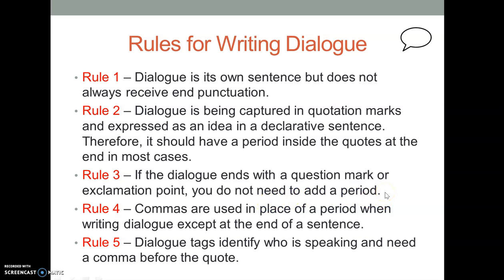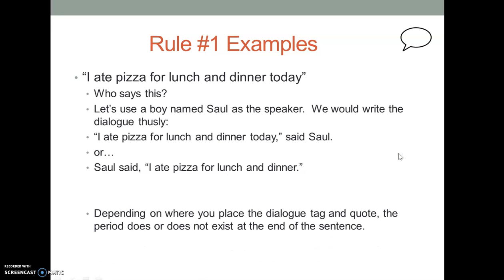We don't like that. Rule number 4, commas are our friends. We use them for pauses like speed bumps. We use them in place of a period when writing the dialogue, except at the end of the sentence. Rule number 5, dialogue tags identify who is speaking, and they need a comma before the quote. This lets the audience, the reader, process who's doing the talking. So check out our examples for rule number 1.